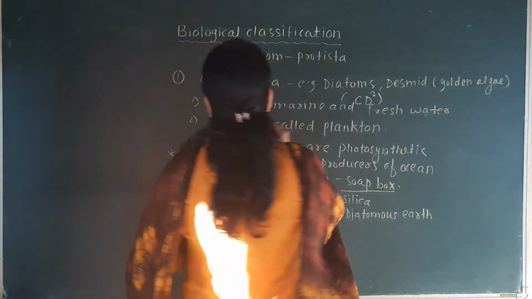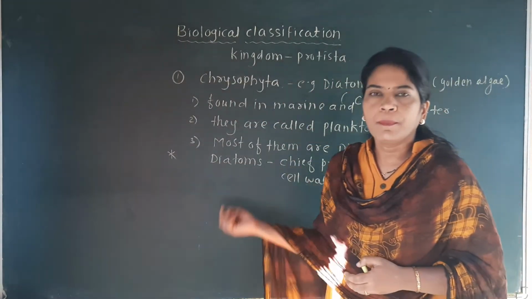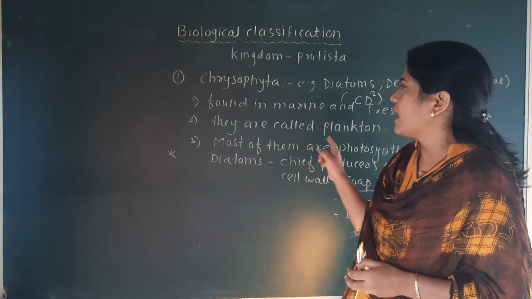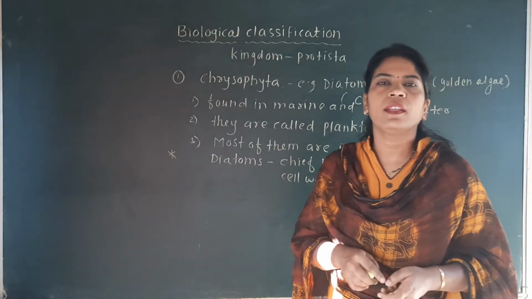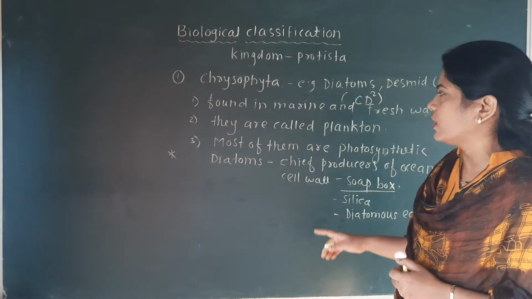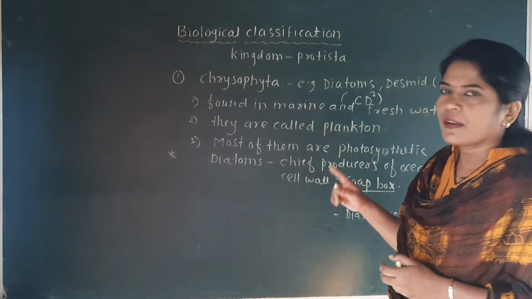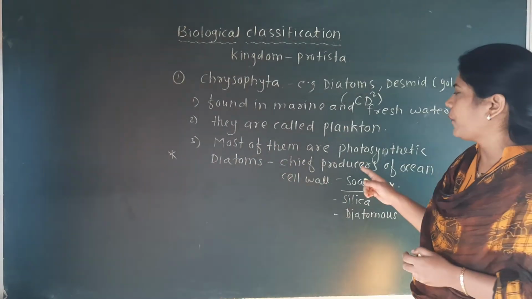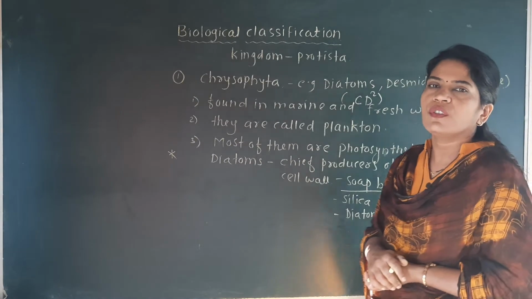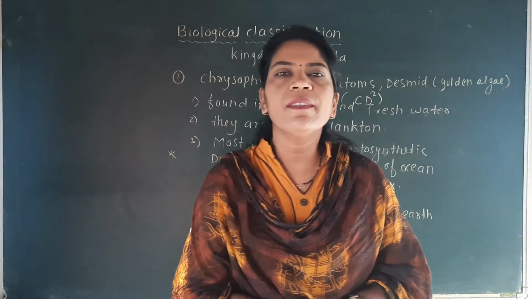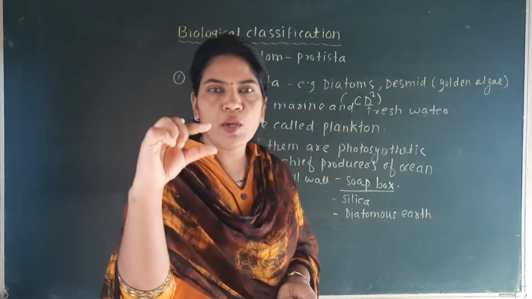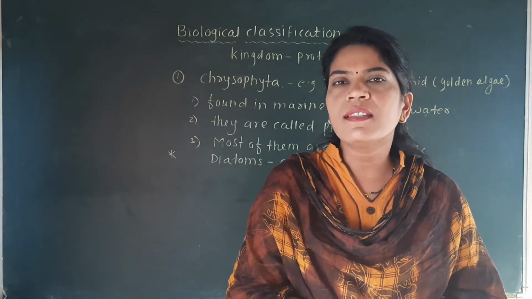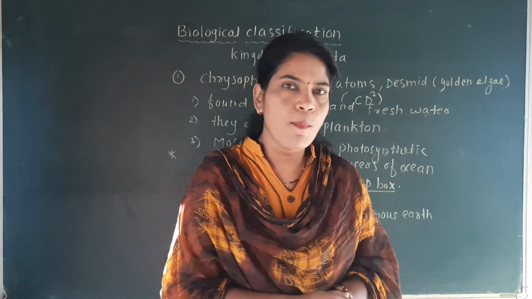Now important things is that they are marine as well as freshwater. They are mostly photosynthetic. They are called as a plankton because they float passively on the surface of the water. Most of them are photosynthetic, no doubt. The diatoms, which is example of this chrysophyta, are called as the producers of the ocean. These diatoms generally have the cell wall, which is made up of two thin overlapping shells or layers, and these layers look like the soap box.